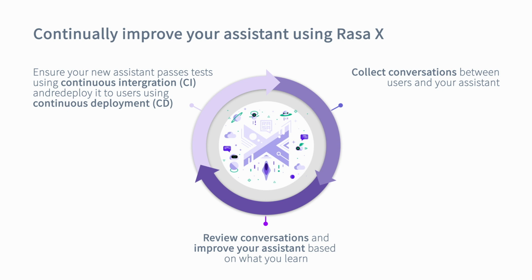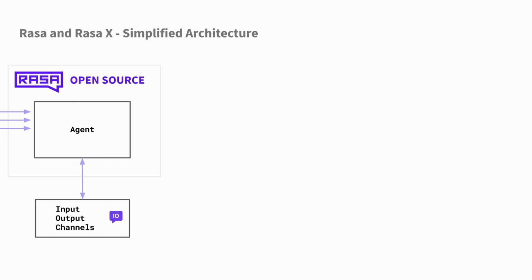It's a great starting point when you want to share the assistant with your colleagues, but very quickly you'll want to host the assistant on a server instead of on your laptop. When you use Rasa X on a server, you'll get access to even more features. But before diving into those, it helps to understand how Rasa X interacts with Rasa. Let's say that you're running Rasa open source. Then the simplified architecture might look something like this.